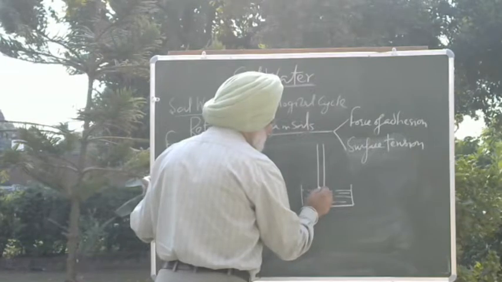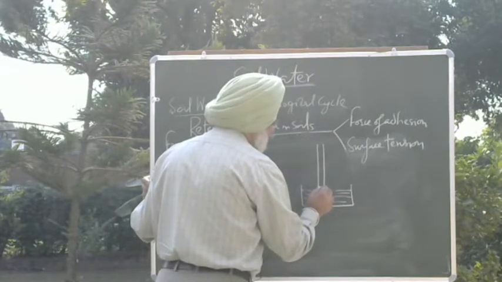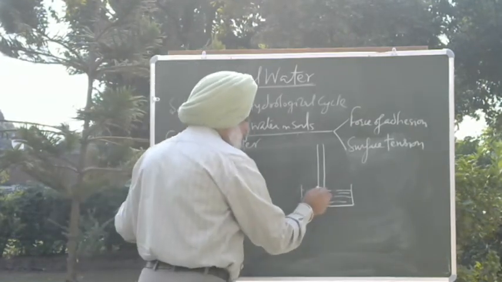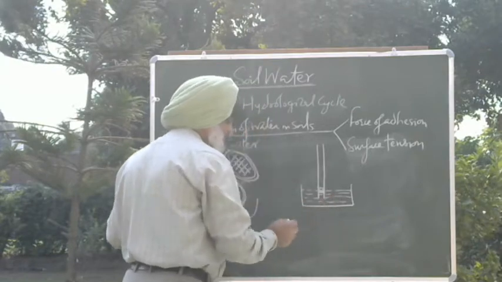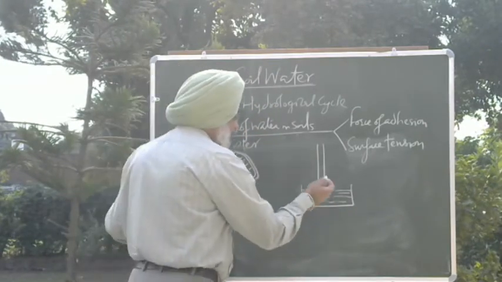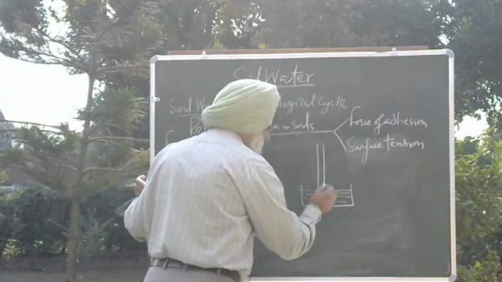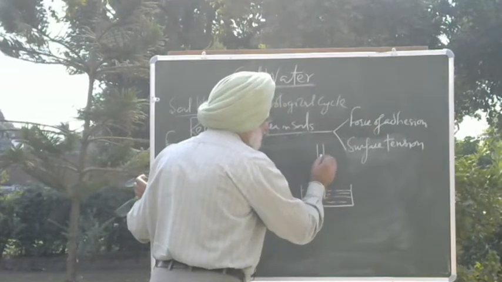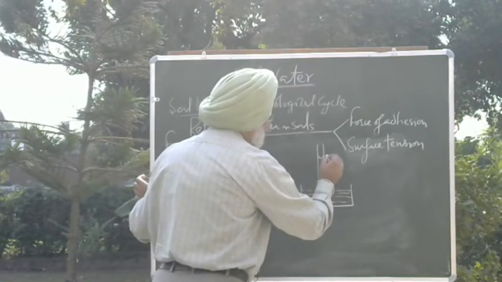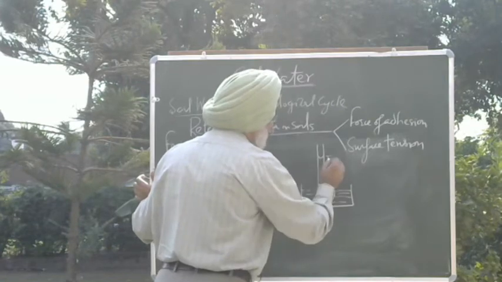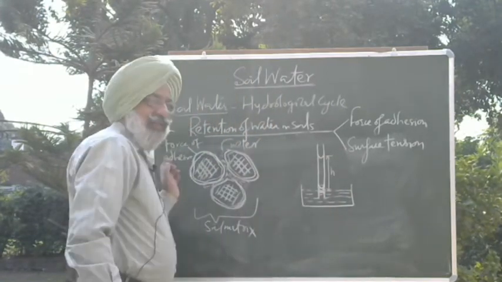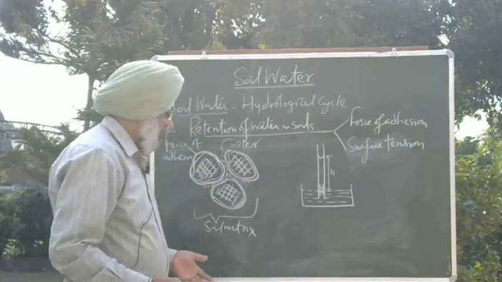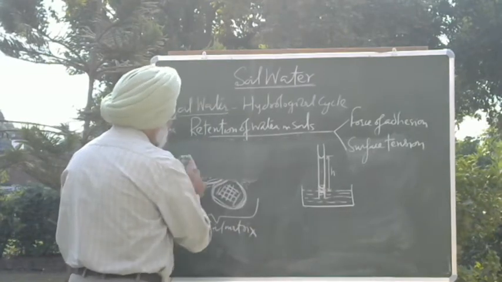Surface tension tries to flatten this, because it has a tendency to reduce the surface area of the water. When the meniscus is concave, the surface area is high, so surface tension makes it flatten, and again the force of adhesion comes into play. This process goes on till water rises up to a certain height. Let this height be h, and after rising a certain distance, the capillary process stops.